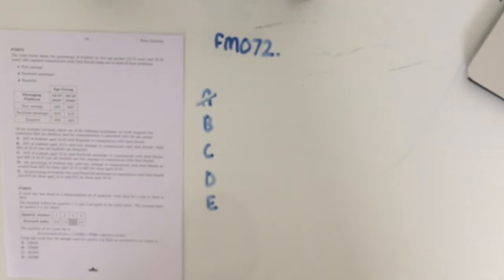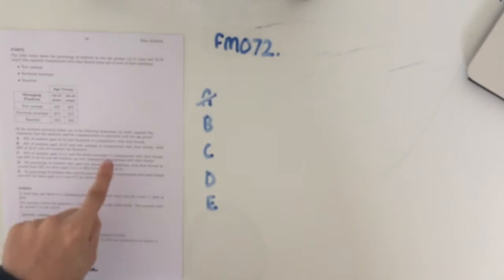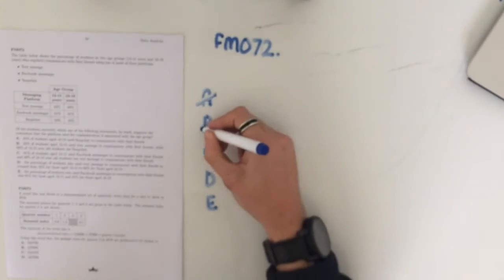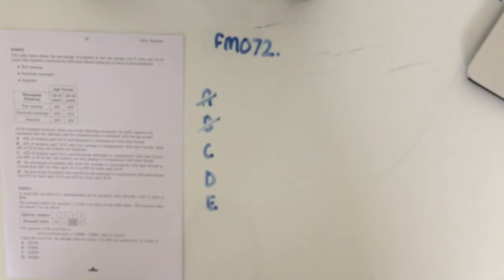Part B, a little bit closer, says 32% of students aged 12 to 15 use text message to communicate with their friends, while 93% of the 12 to 15-year-old students use Snapchat. Now, this is a bit closer because obviously now we're drawing a comparison. However, both of these statements are comparing 12 to 15-year-old students to 12 to 15-year-old students. So we're not really showing that the platform used for communication is associated with the age group because we've just looked at the same age group twice. B is also not our answer.